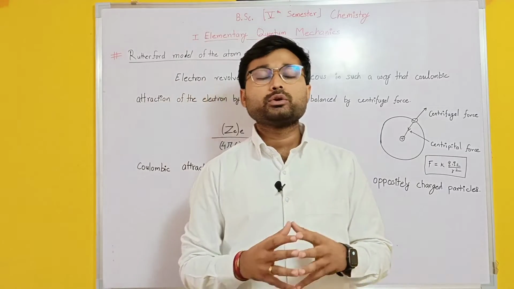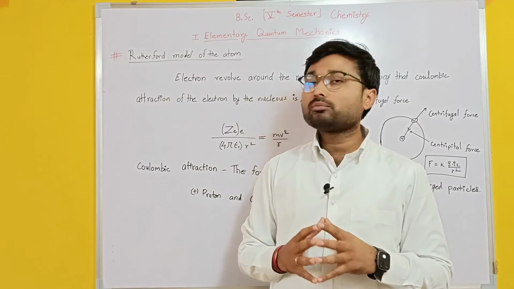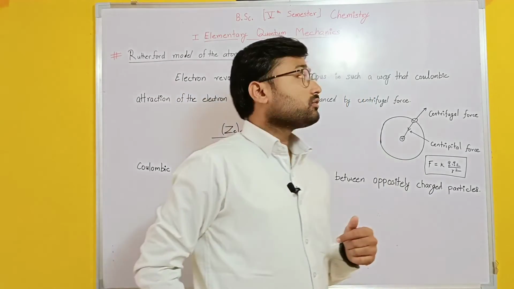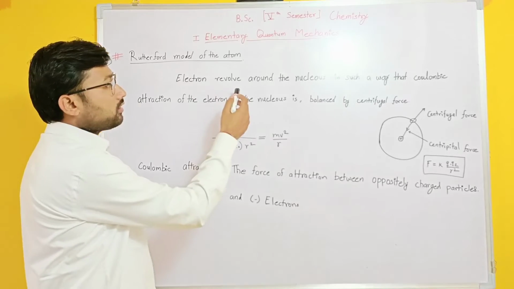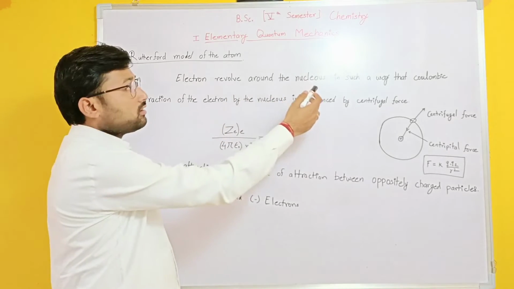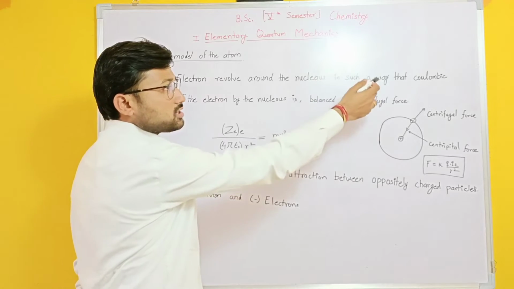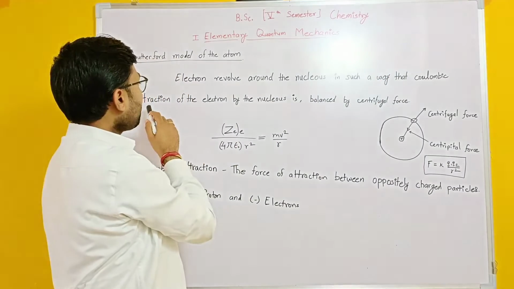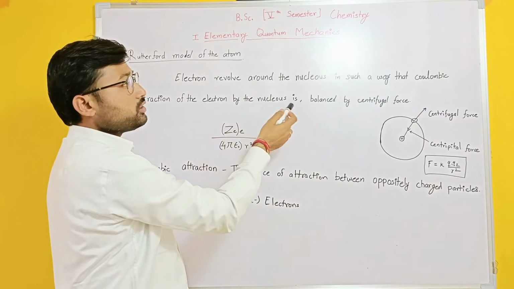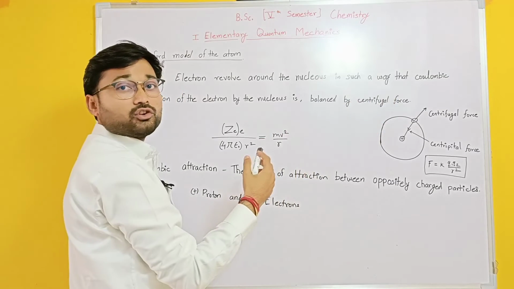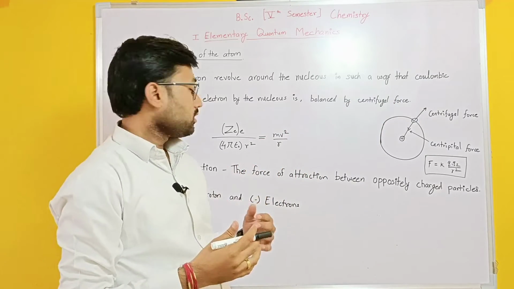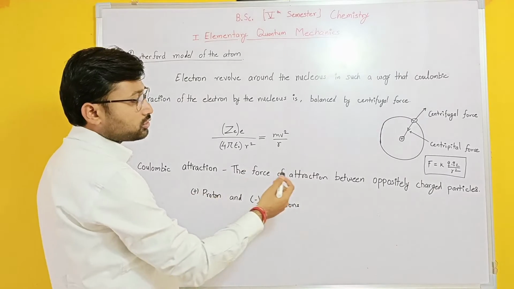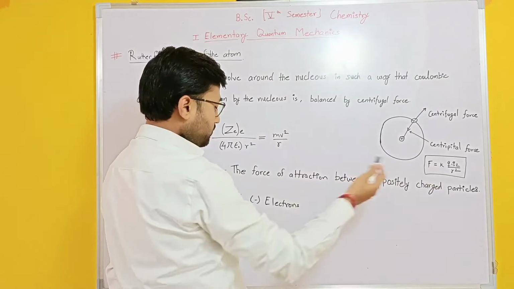Now we are going to see the Rutherford model of the atom. First, the definition: electrons revolve around the nucleus in such a way that the Coulombic attraction of the electron by the nucleus is balanced by the centrifugal force. Coulombic attraction means the force of attraction between oppositely charged particles.